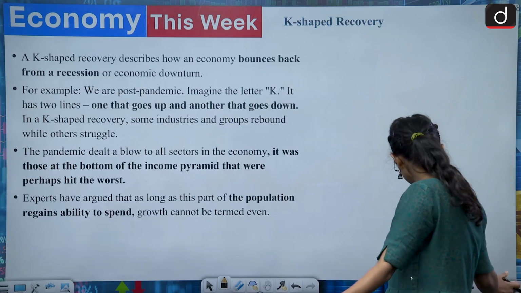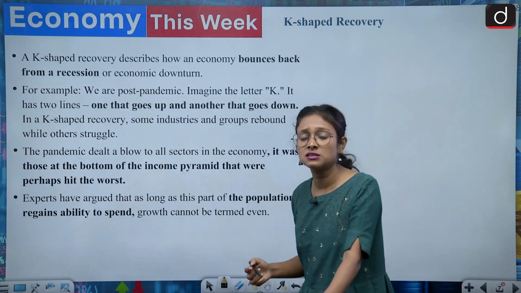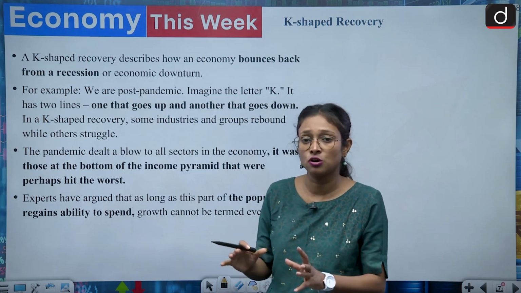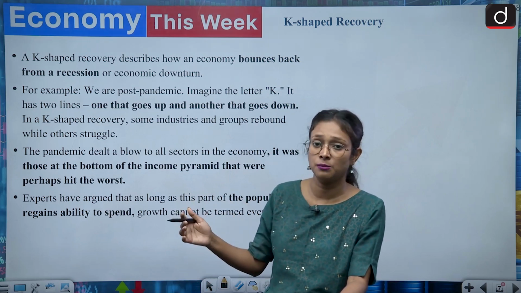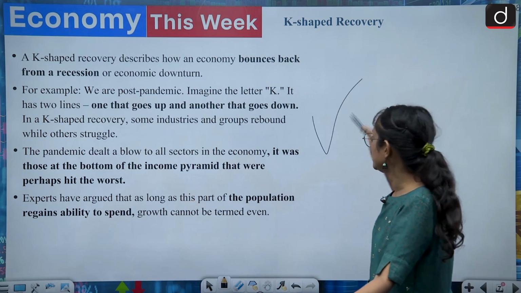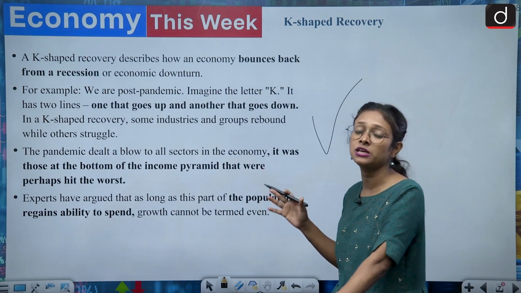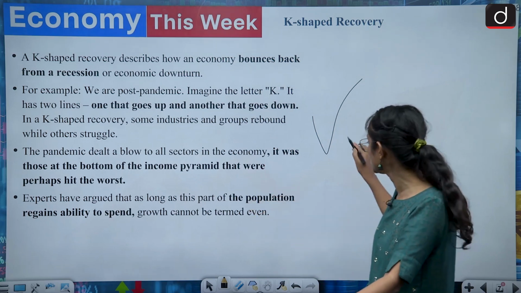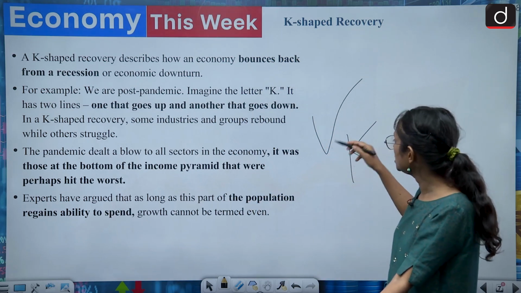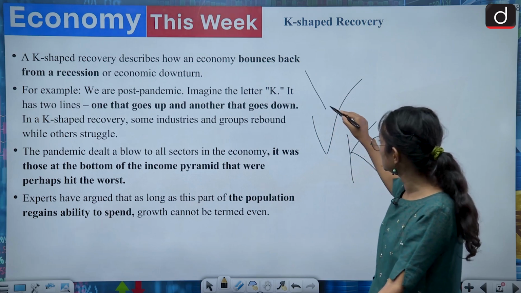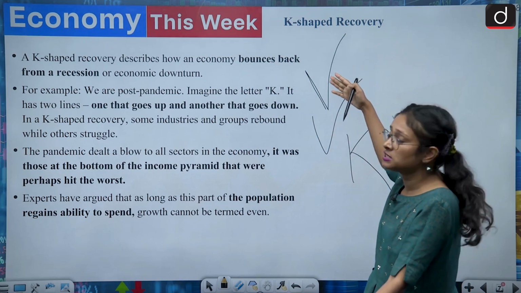Now we come to another one. Another topic is about K-shaped recovery. Since the pandemic, we have been discussing different shapes of an economy's recovery. In the pandemic, there was a very popular term, the V-shaped recovery, which is widely used for the Indian economy. Right now, many economists and experts are using K-shaped recovery. So what is the difference between V and K-shaped? In V, the economy goes down suddenly, and then suddenly comes upwards. That is called V-shaped.